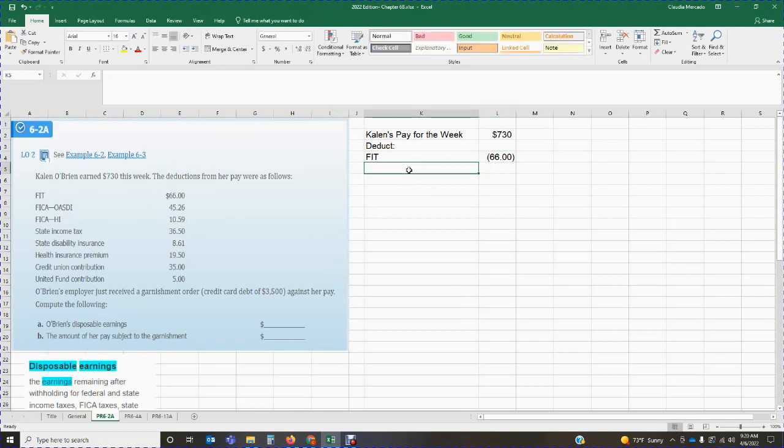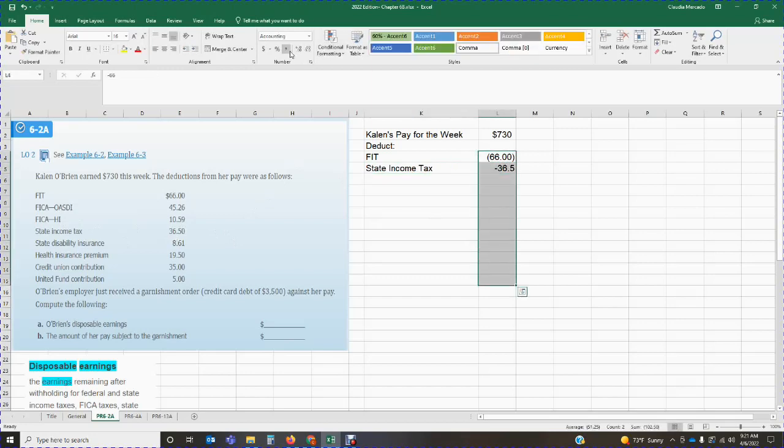It says here the earnings remaining after withholding for federal and state income taxes. So we need to make sure that we withhold for our taxes, and then whatever is left over will be what is subject to the garnishment, right? We have to cover our taxes first. So federal income tax needs to get paid. I'm going to deduct that. That is $66. And it also says state income tax. We have state income tax of $36.50. Let me put the comma right there. So we have federal income tax and state income tax.